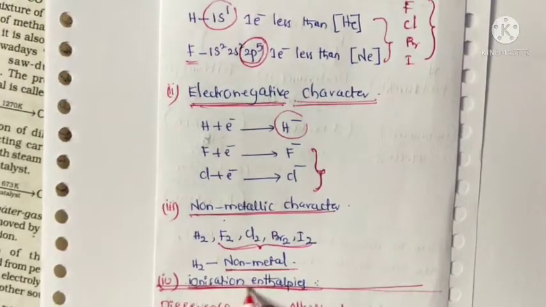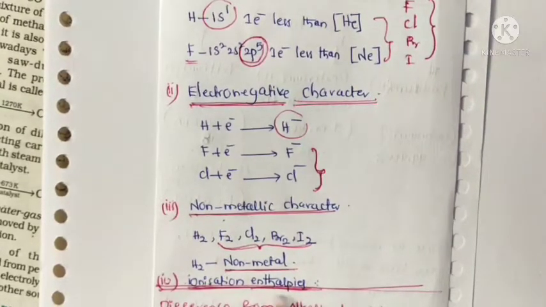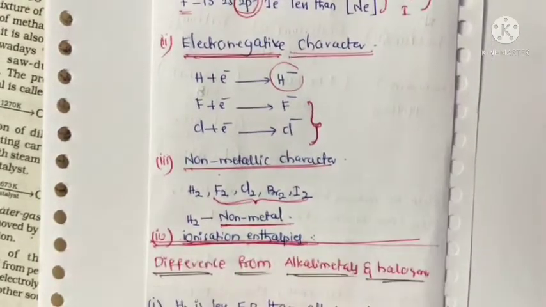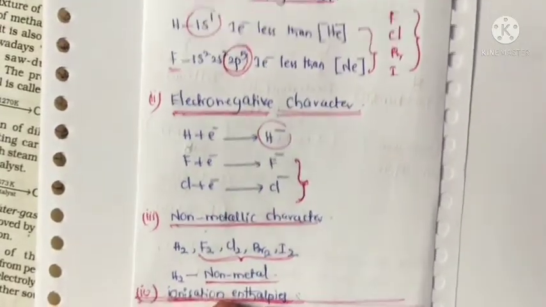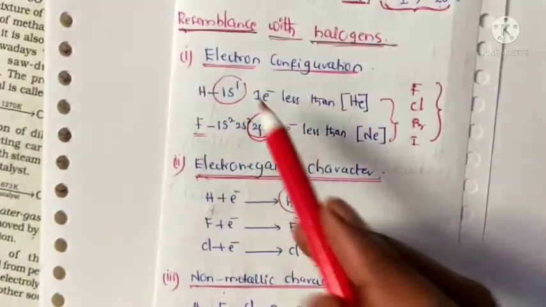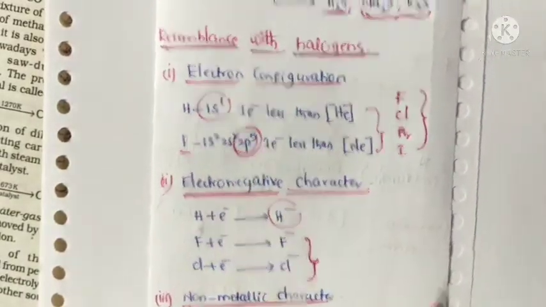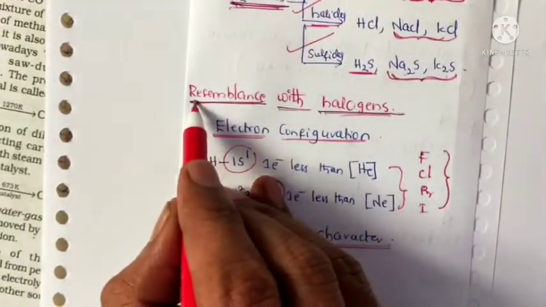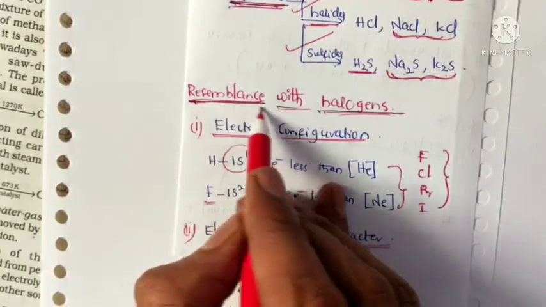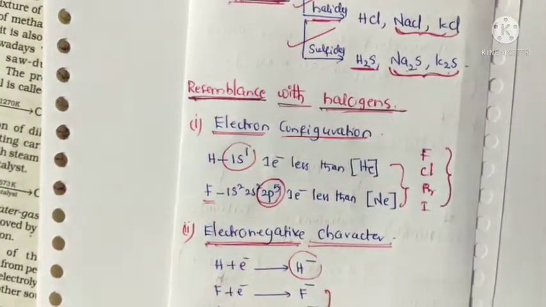And the ionization enthalpy of hydrogen is also similar to halogens. So from these properties we can conclude that some properties of hydrogen resemble halogens.